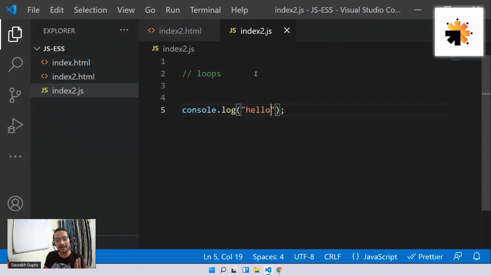A loop repeats itself again and again, so whatever you put inside it also executes again and again. That's why we say a loop is used to execute something continuously and repeatedly. It's the natural, default behavior of a loop to execute itself again and again. Understand the definition. Now let's see how a loop works.